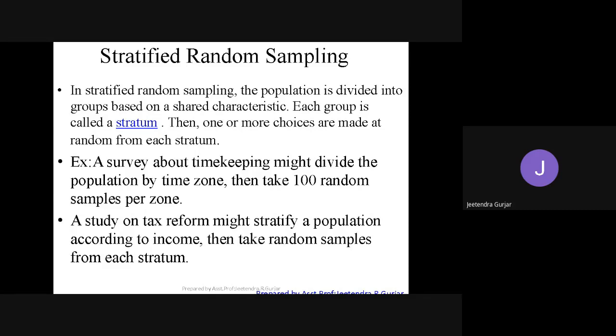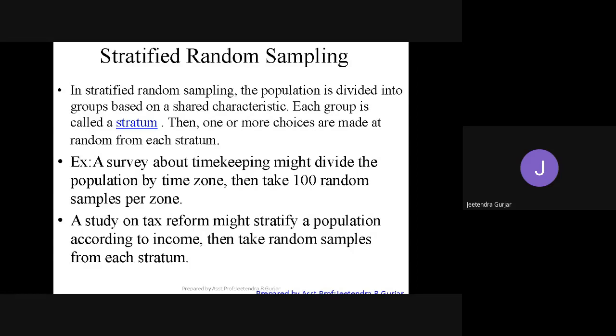One or more choices are made. Yes, definitely, because from red also we have to choose one, from yellow also we have to choose one, and from green we have to choose one. Yes, so like this we can take one choice. So this type of random sampling is nothing but stratified random sampling, because what we are doing is first grouping them, dividing them into different groups.